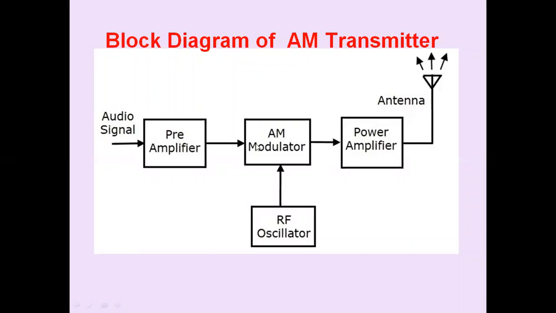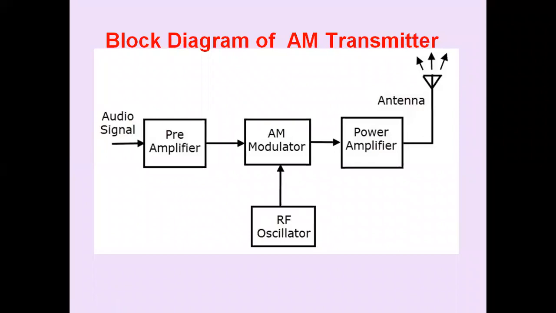The message signal is modulated by using amplitude modulation with the help of the RF carrier in this AM transmitter. Then it is applied to power amplifier. Depending upon the power level, we can categorize it into low power or medium power or high power amplifiers. After power amplification, it is applied to transmitting antenna for conversion of this modulated message signal into electromagnetic wave for further propagation to distant end.